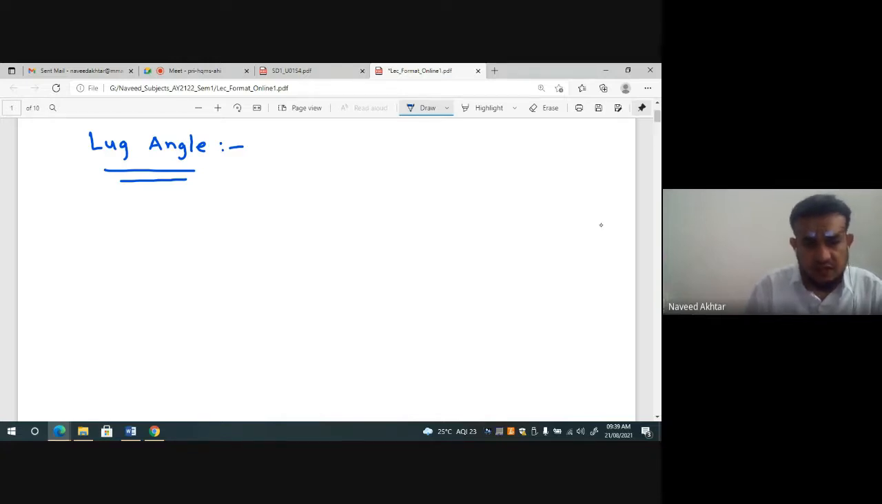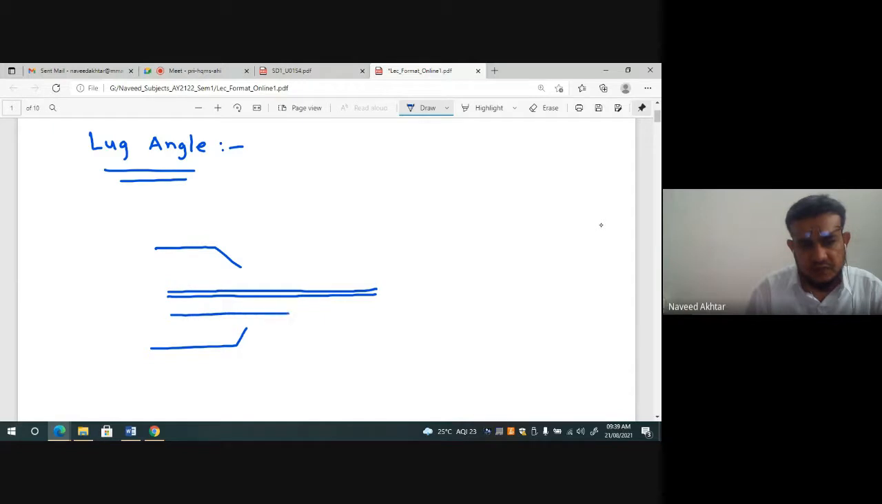If I draw this, this is the gusset plate. I'll write here, this is my main member, this is the angle section. And this gusset plate length is very short. Okay, it ends here, and this is the dotted line.